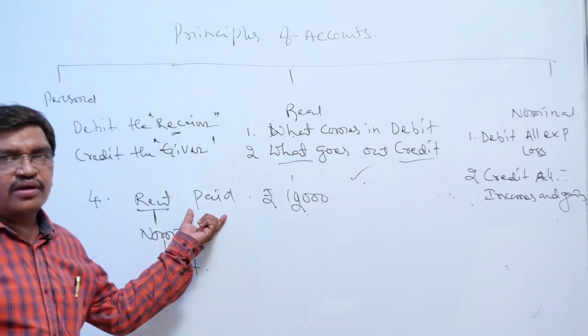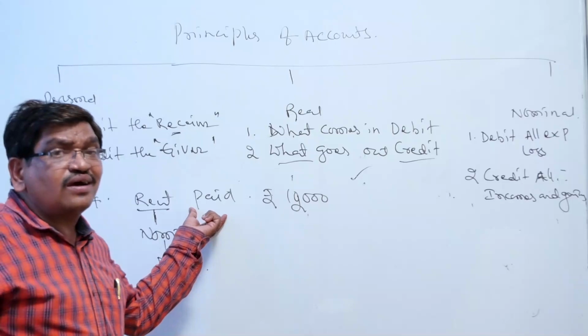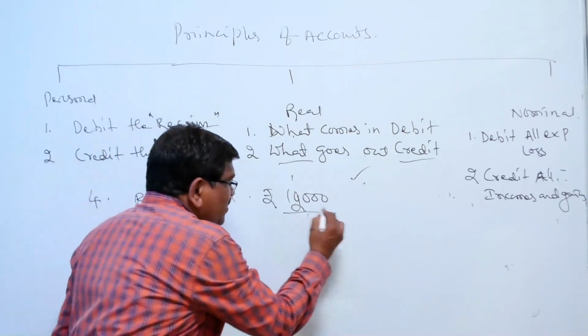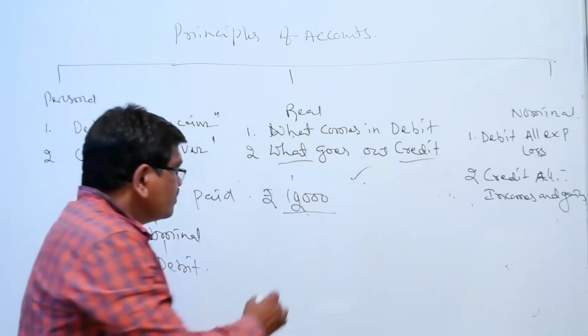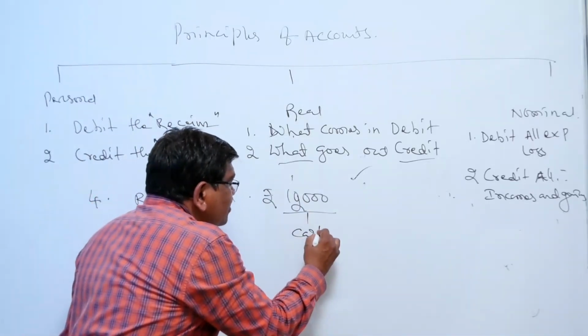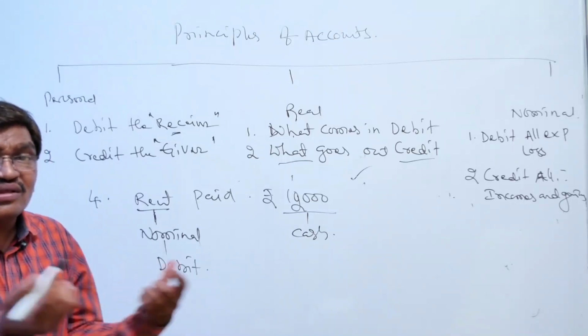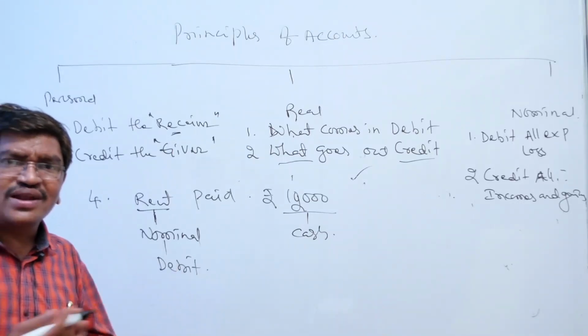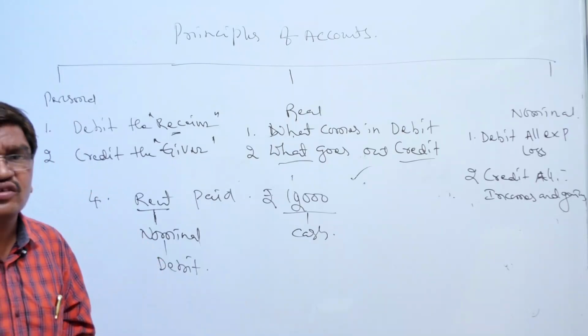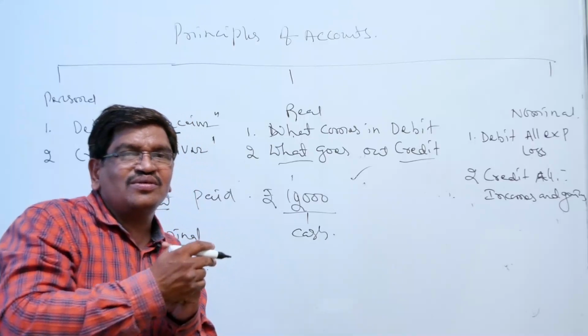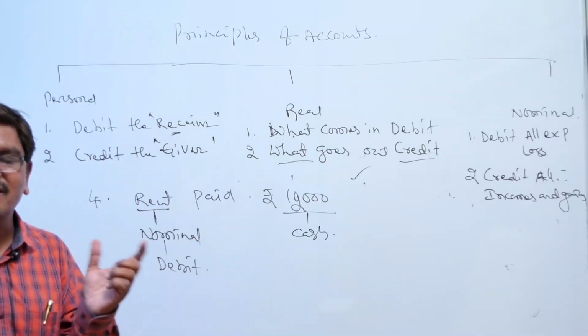Paid is a verb. It is not suitable to find out the personal account, real account or nominal account. So there is only one aspect remaining. You can underline this is the cash, and you write cash. There are no other alternatives. Cash is related to personal or real or nominal account? Real account. Cash is an asset.